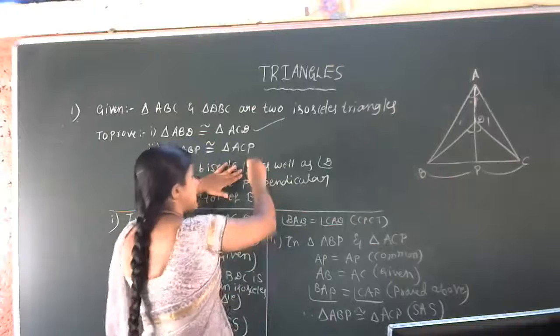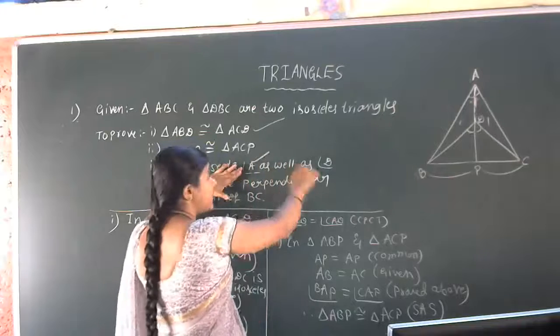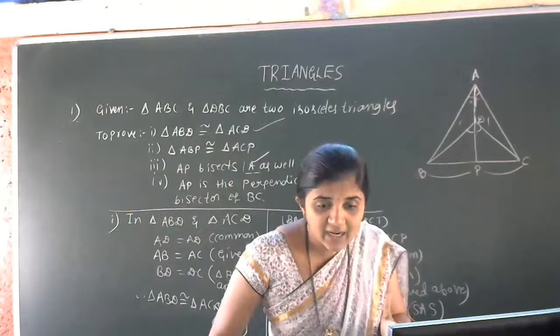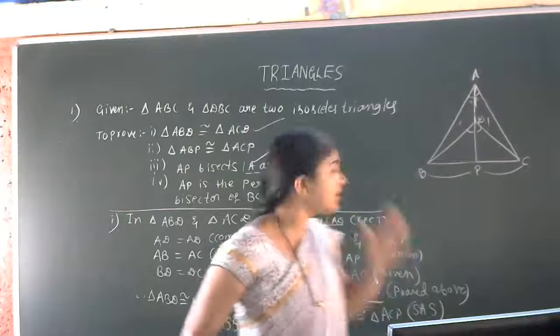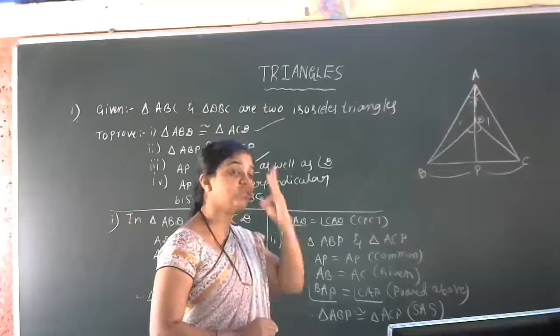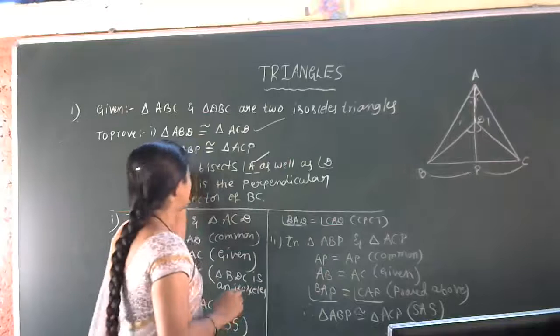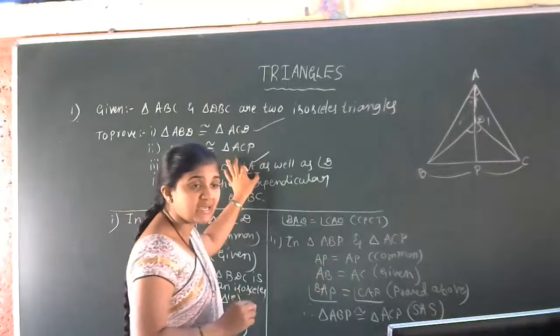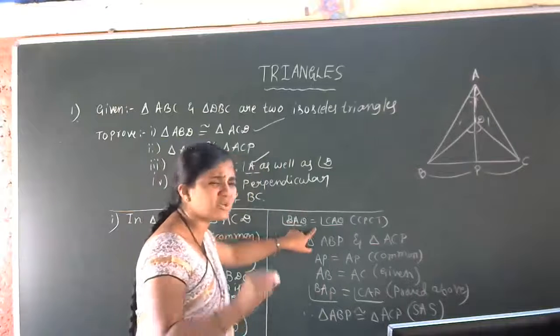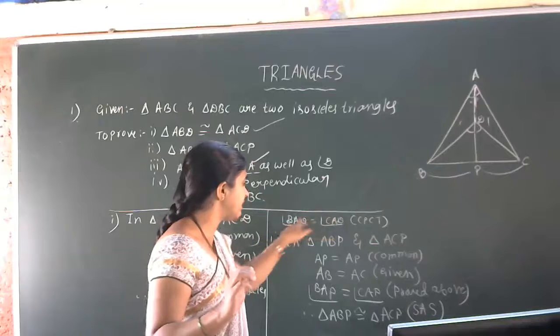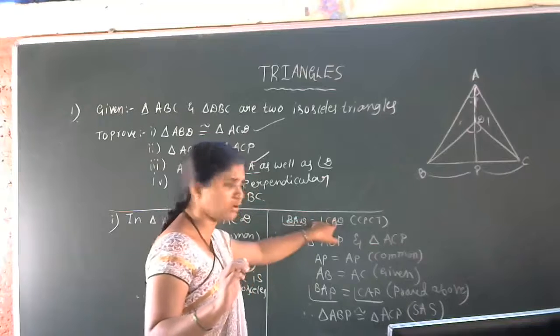AP bisects angle A is over. What about angle D? Triangle DBP is congruent to triangle DCP. One more step is needed to show the third one. In the first result, this half part is over. AP bisects angle A, as BAD is equal to CAD.